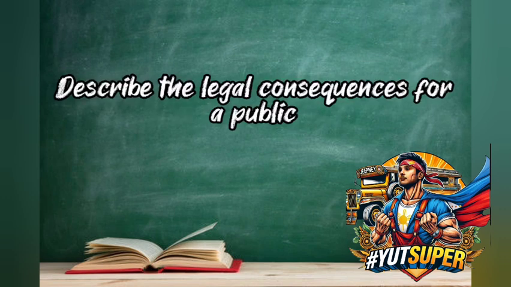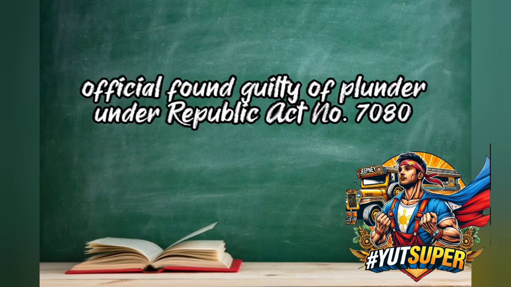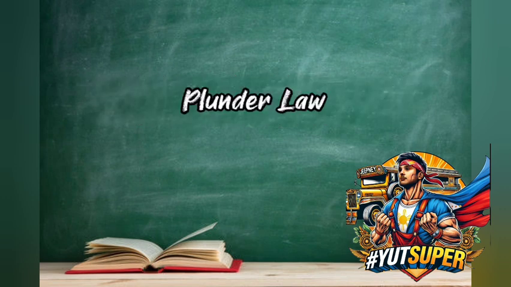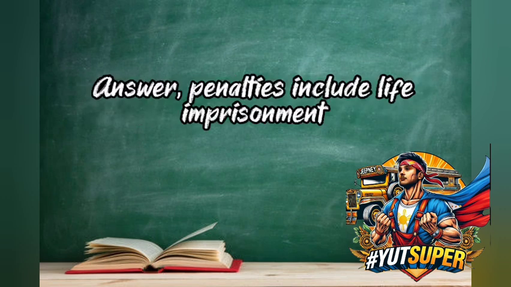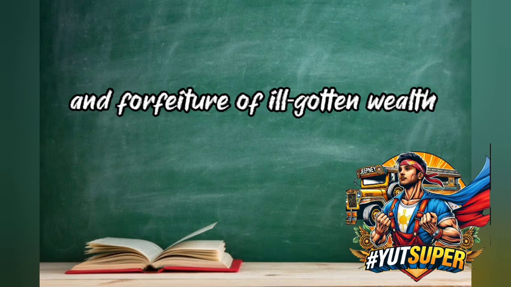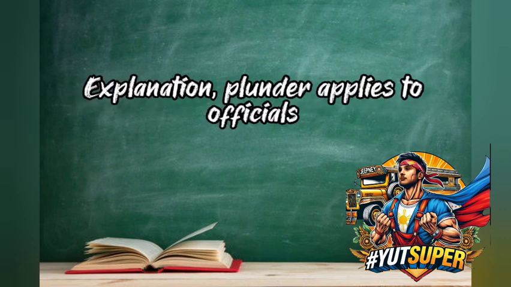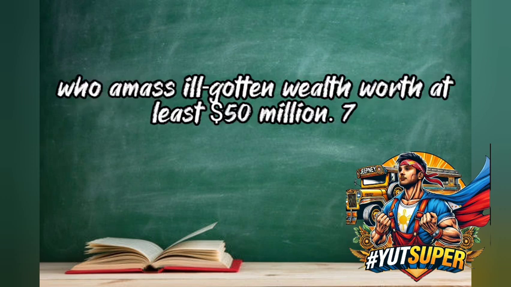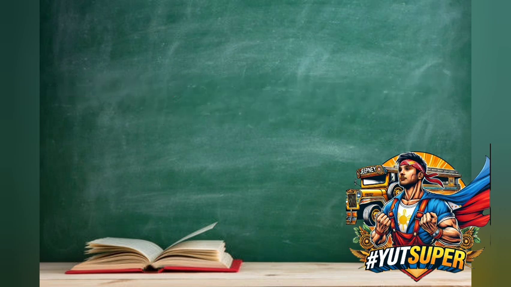6. Describe the legal consequences for a public official found guilty of plunder under Republic Act No. 7080, Plunder Law. Answer. Penalties include life imprisonment and forfeiture of ill-gotten wealth. Explanation. Plunder applies to officials who amass ill-gotten wealth worth at least 50 million pesos.